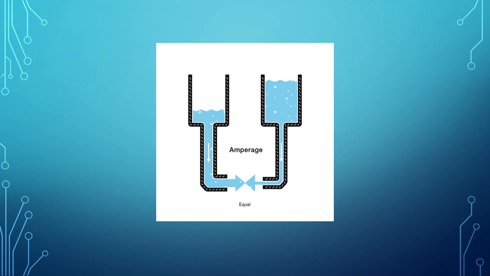If we want the flow to be the same through both hoses, we want to increase the amount of water, or in electrical terms, charge, in the tank with the narrower hose. So as you can see in the illustration, we increase the amount of water in the tank with the narrow hose as compared to the tank that has a wider hose. Now this increases the pressure or voltage at the end of the narrower hose, pushing more water through the hose. This is analogous to an increase in voltage that causes an increase in current.